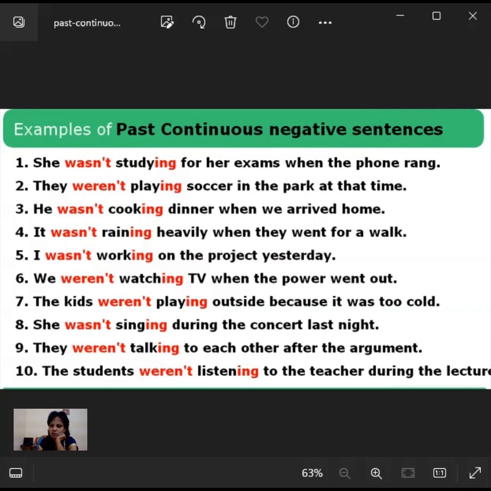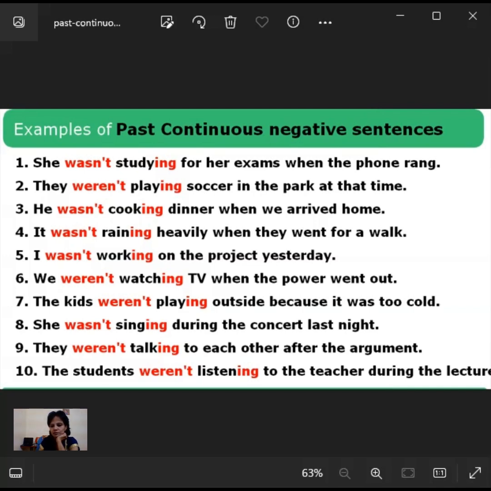And ninth one, were they talking to each other after the argument? Some argument happened, and after the argument, whether they were talking, still they were talking to each other or what? This person wanted to know after that argument, discussion, still they were talking to each other or what? That is what it means.